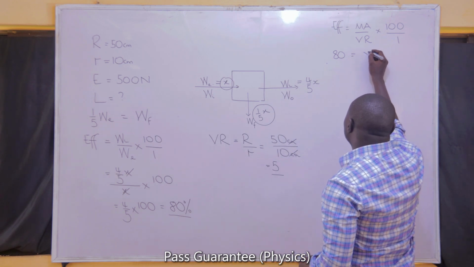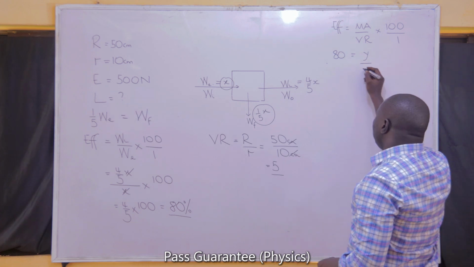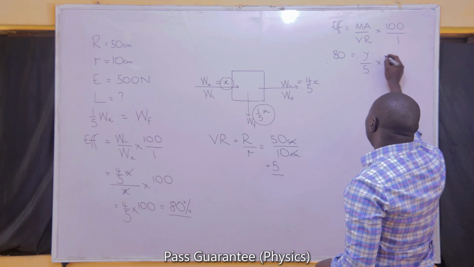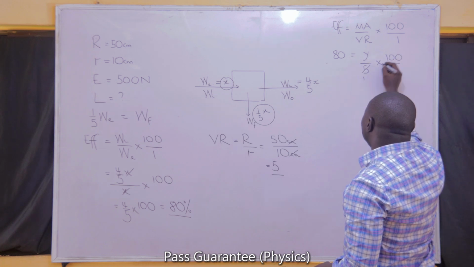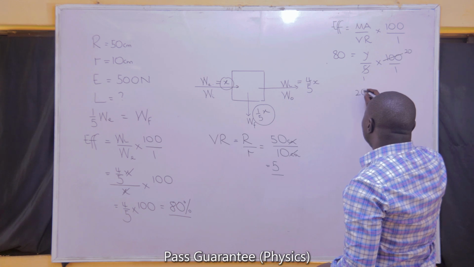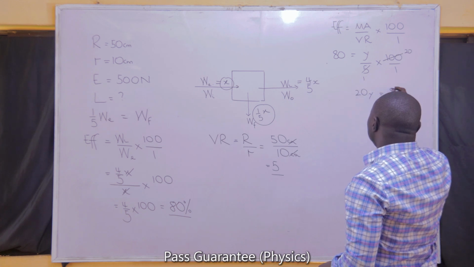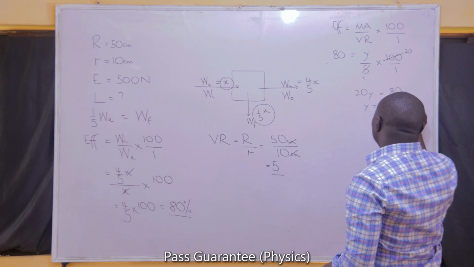Let me represent the mechanical advantage as y. The velocity ratio must be 5, multiplied by 100 all over 1. If I continue with that, 5 into 100 over 5 is 20, it means 20y must be equal to 80. y should be 80 divided by 20, and 80 divided by 20 is equal to 4.